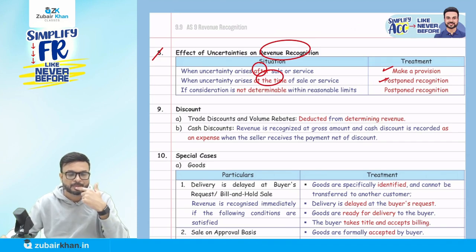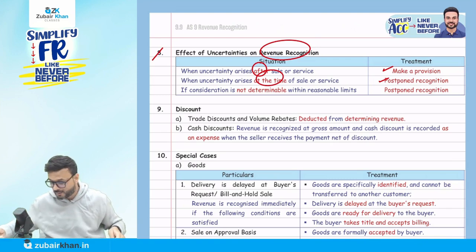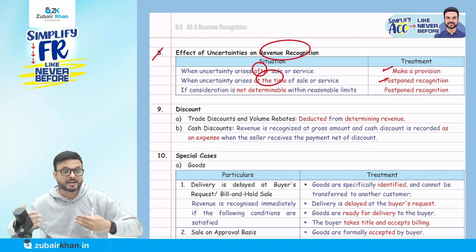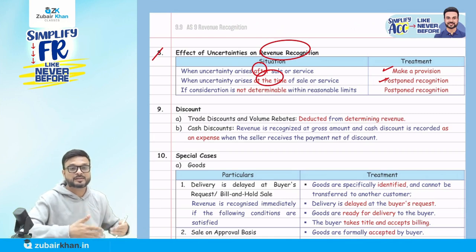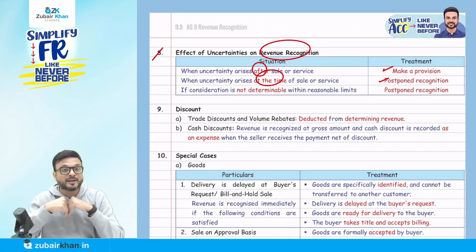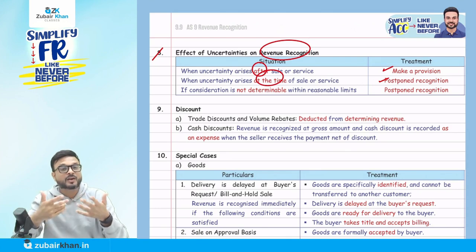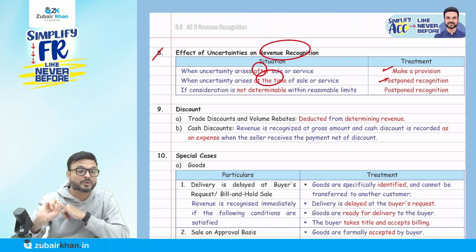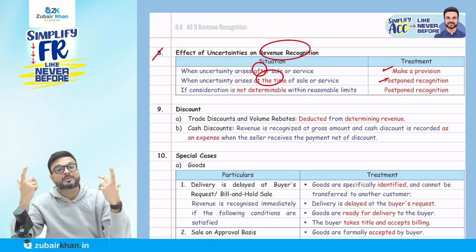Okay, let me give an example here. I became a chartered accountant in 2011, so 15 years ago. Now after my marriage, every year I file the income tax return of my wife. So when I say I file the income tax return of my wife, is she going to pay me? No. And I cannot tell her to give me the amount for having filed her income tax return, because ultimately I have to come back home. So how can I tell her to pay me for the return that I filed for her? I know there is no certainty here that I am going to recover the amount. So I never recognize revenue or receivable for providing such services.